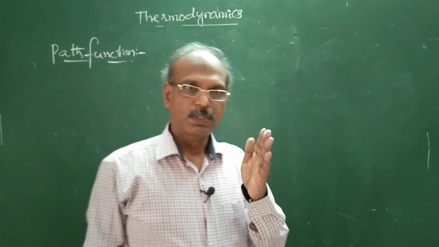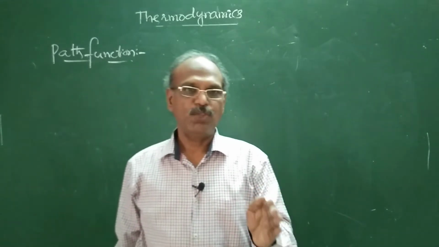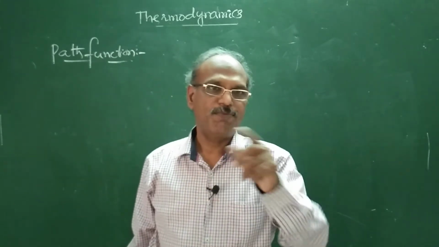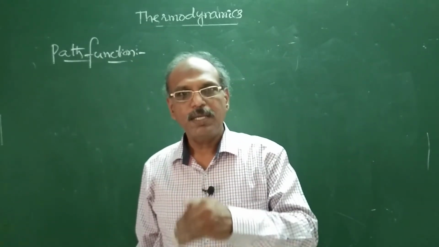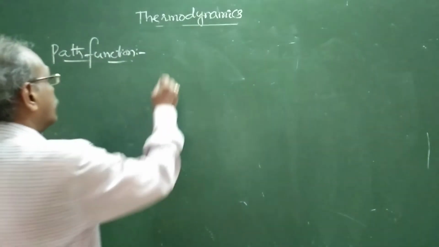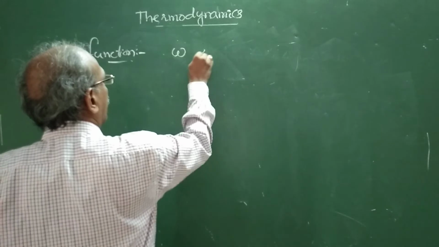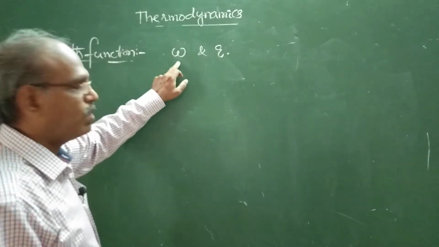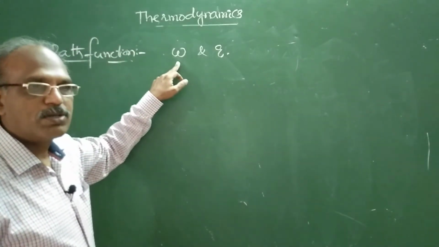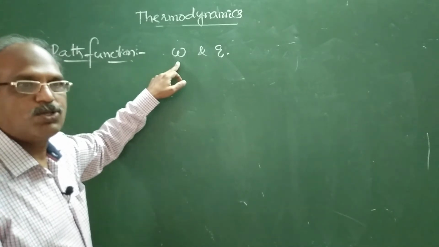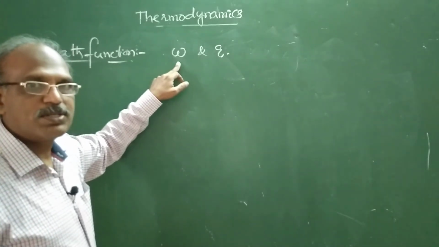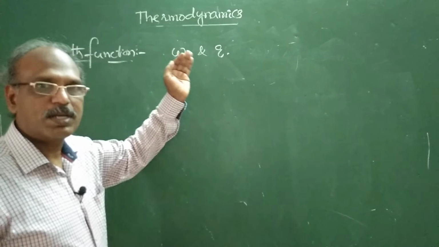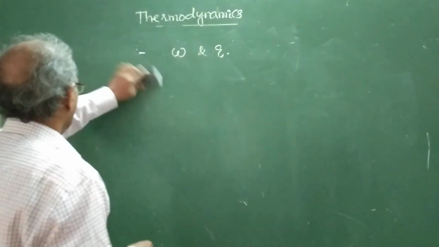Therefore, a path function means that the property depends on both, that is initial and final states, and also on the path. For example, the best examples, work done and Q. So these are path functions. Work done in a process depends on the path in which it is carried out, whether it is done in an isothermal process or isobaric process, or a reversible or irreversible process. We will talk about these terms later. So this is about path function.